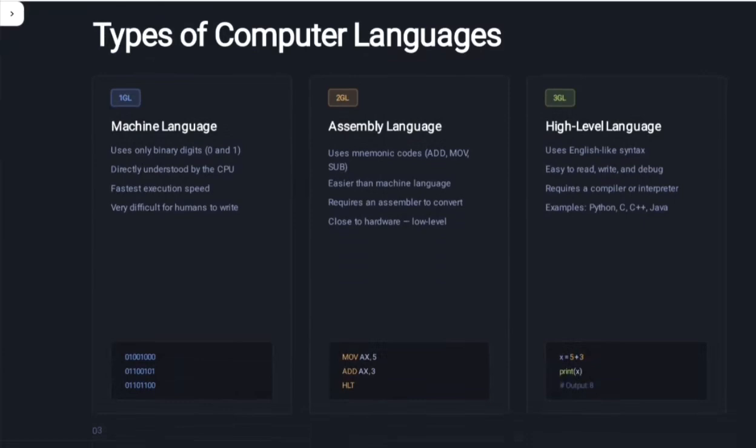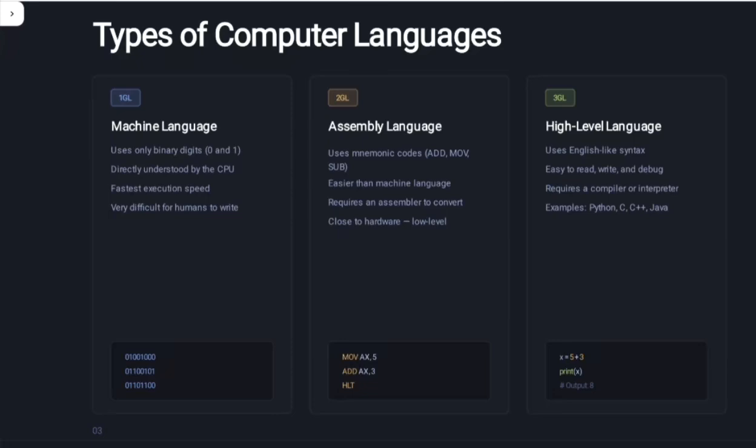First is machine language. Do you have any idea what machine language, assembly language, and high level language are? Just as we humans have different types of language: Hindi, English, Bengali, and many more. In humans there are thousands of types of language. Just like that, a computer also has three languages. What are the three languages? Number one, machine language. Second, assembly language. Third, high level language.